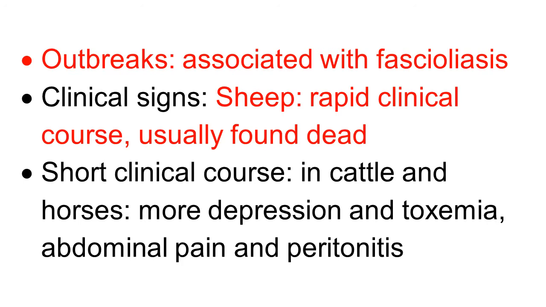The clinical course in sheep is very rapid, and animals are usually found dead without premonitory signs. So clinically, it is very difficult to diagnose black disease in sheep. In cattle and horses, a short clinical course is observed. There is profound depression, endotoxemia, abdominal pain, and peritonitis.